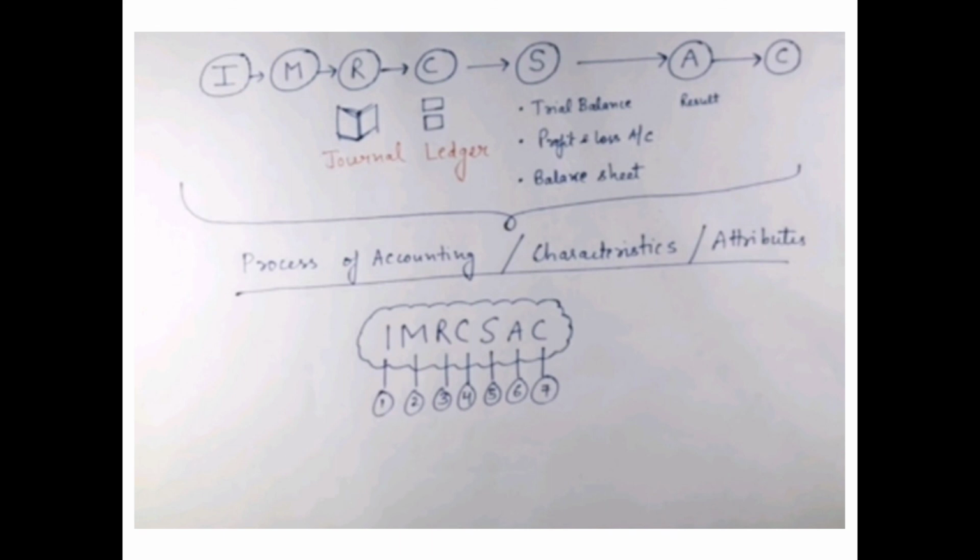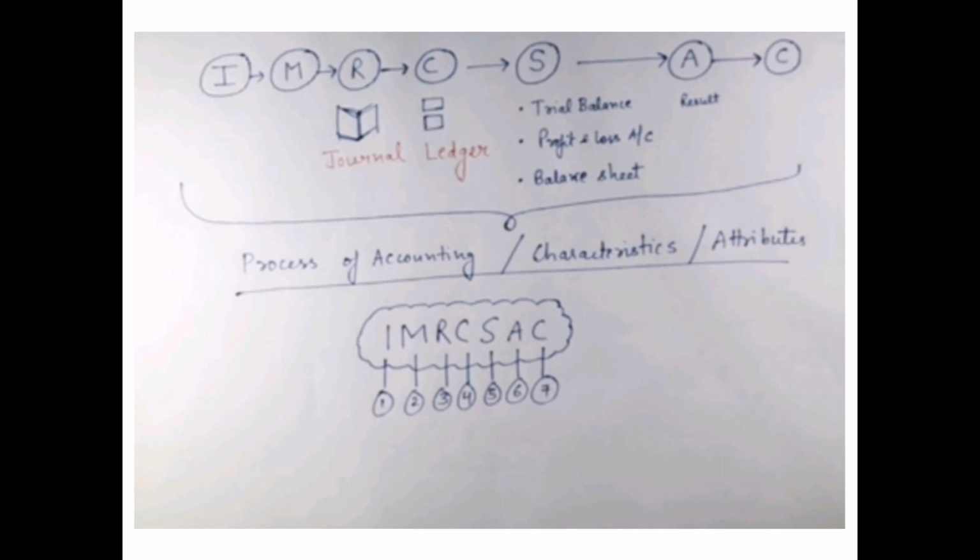If there are losses, then we have to think whether the business should continue or not. And then communication to users, external or internal, both kinds of users. We have to communicate that this is the position of our company and these are the things we are going to do in future. Now students, these are the processes of accounting.